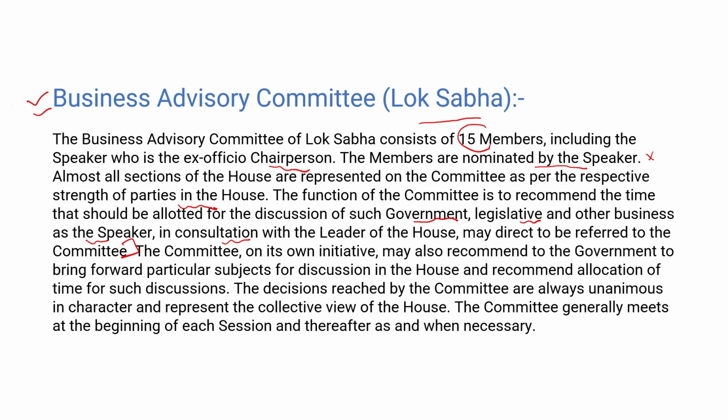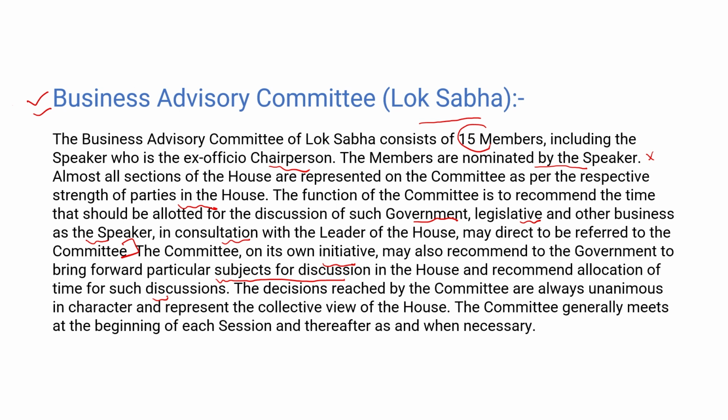The committee on its own initiative may also recommend to the government to bring forward a particular subject for discussion in the house and recommend allocation of time for such discussion.